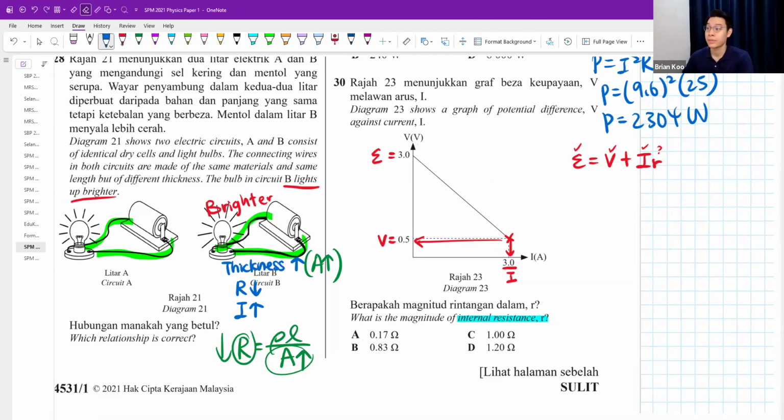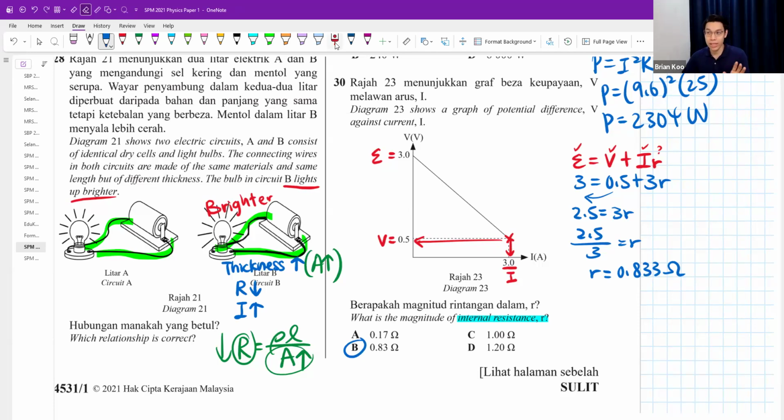Okay, so this is 3, this is 0.5, current is 3, resistance is R. 3 minus 0.5, you get 2.5. 2.5 divided by 3 is R. R will be equals to 0.833.